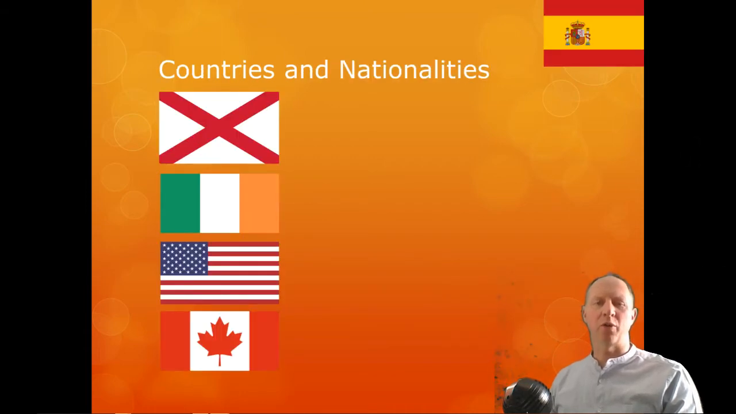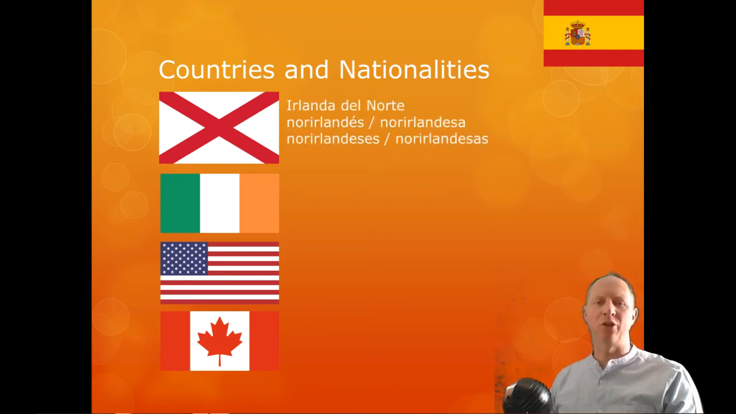Okay, so we'll go over quite quickly some other expressions for nationalities. So, Northern Ireland is Irlanda del Norte. And Northern Irish is Nor-Irlandés, or again, different forms: Nor-Irlandesa, Nor-Irlandeses, Nor-Irlandesas. So, Irish, you can probably guess. Ireland is just Irlanda, and Irish Irlandés, Irlandesa, Irlandeses, Irlandesas.